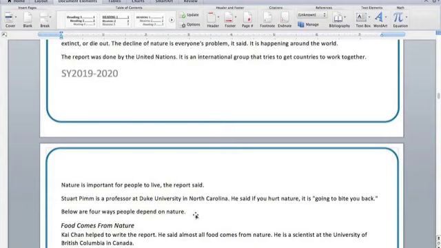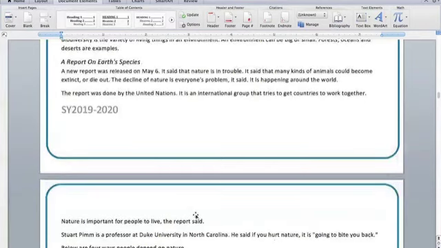Right, so we found out that the Earth is sort of in trouble because the biodiversity is going down, which means that there aren't really as many animals as there once was, and this could hurt not just nature but people.